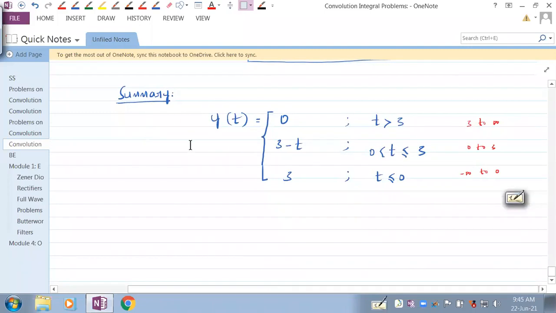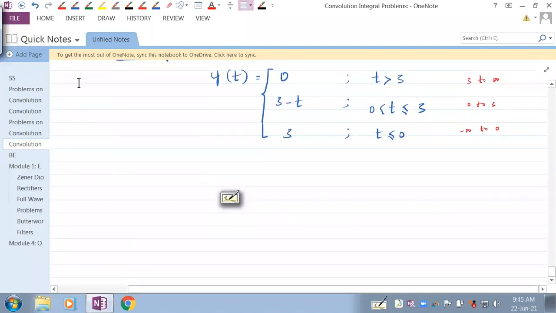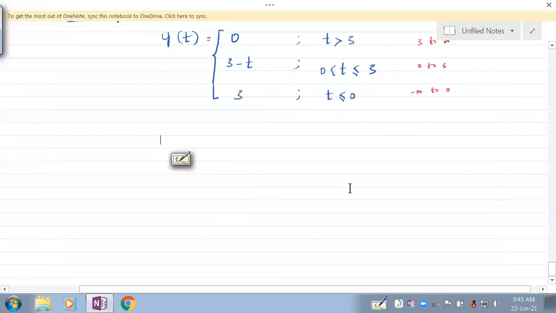If you have one finite and the other one infinite, you will get 3 cases. When both are finite, there can be any number of cases. That depends on how the signal is. We have one such signal for you, which is really challenging. Let's not take that now. This is left for your assignment. So let me take that.